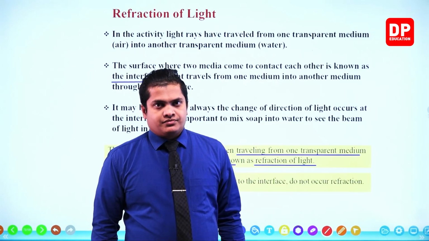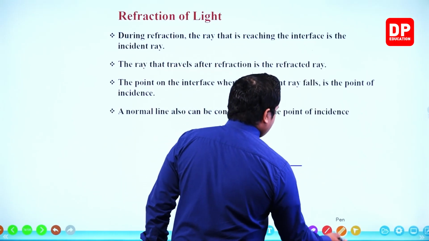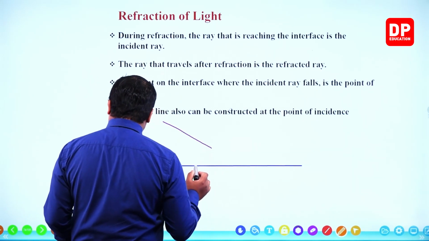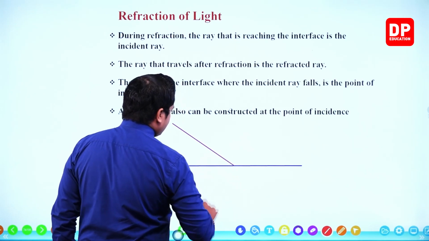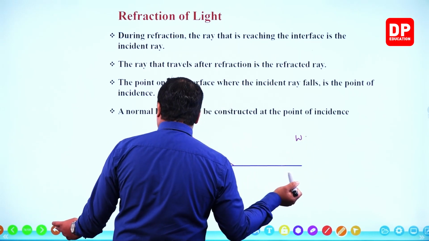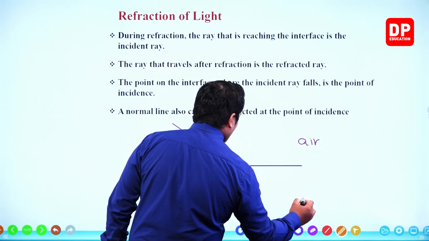Okay then. During refraction, the ray that is reaching the interface is the incident ray. Now, let's take a simple refraction. Let's imagine this is the light ray which is coming towards the surface. Let's take this as air, and now this is water.